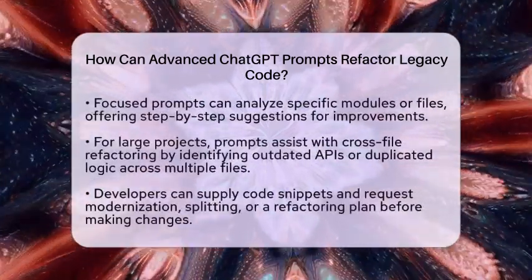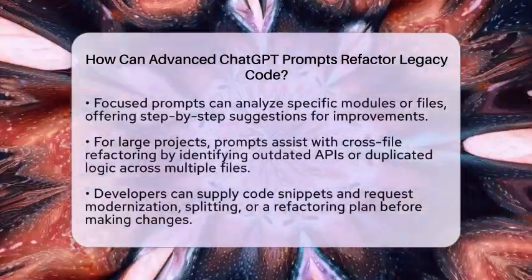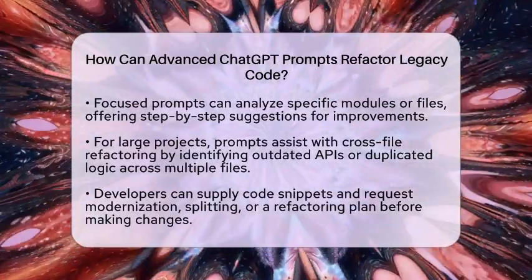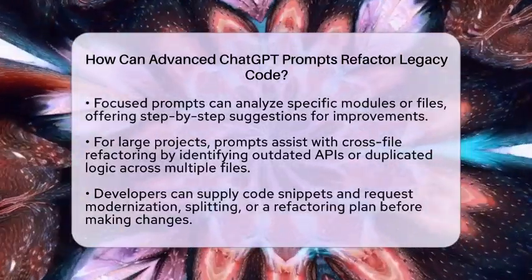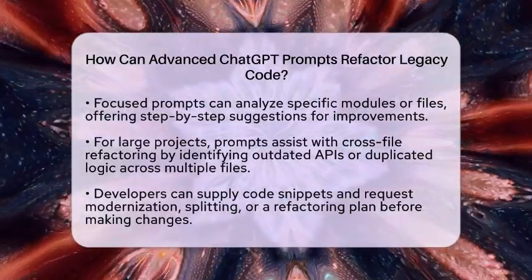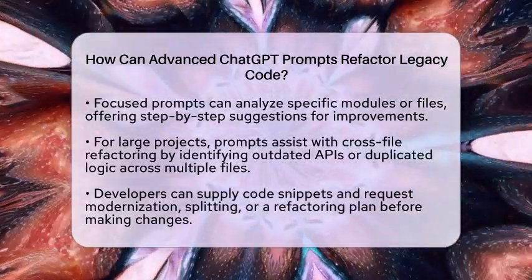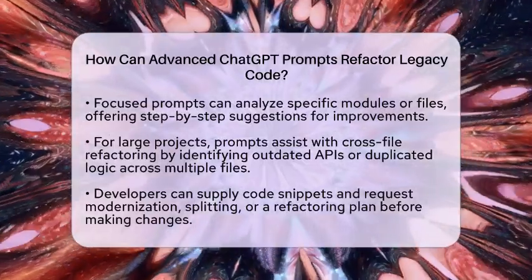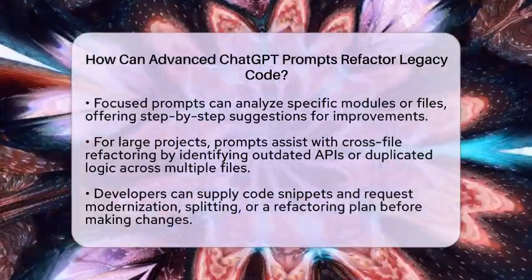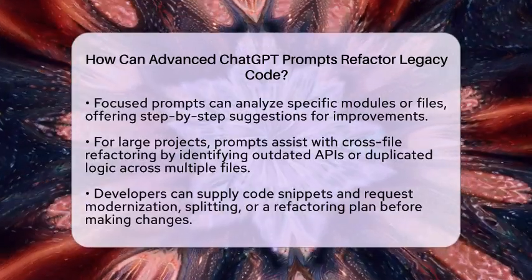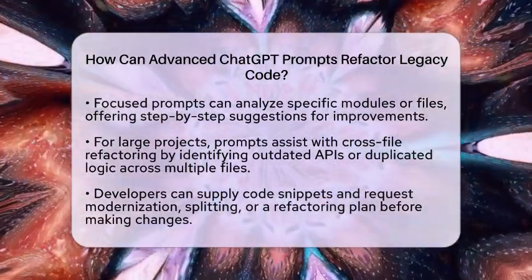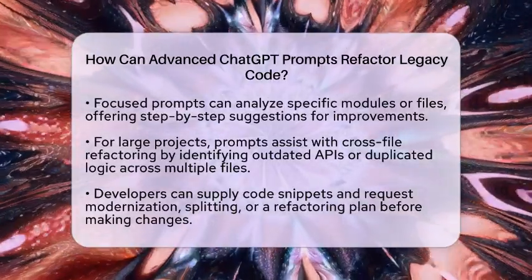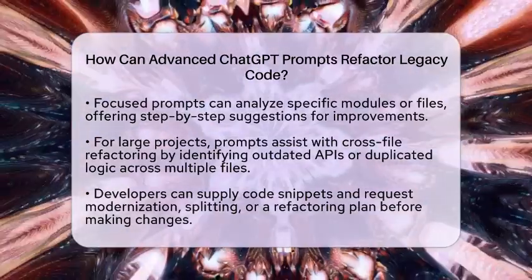Prompts can also guide the application of best practices and design patterns to improve scalability and organization. For example, refactoring code to follow the observer pattern can make it easier to add new features later. Advanced prompts are also great for focusing on specific parts of a large codebase. You can ask ChatGPT to analyze a particular module or file, then suggest improvements step by step. This incremental approach reduces risks and keeps changes manageable.